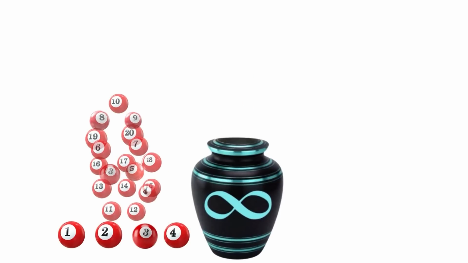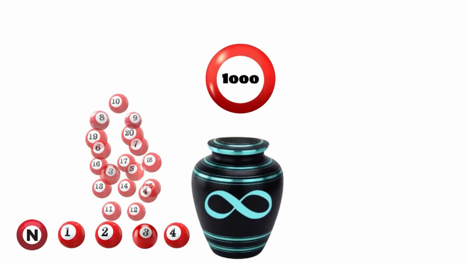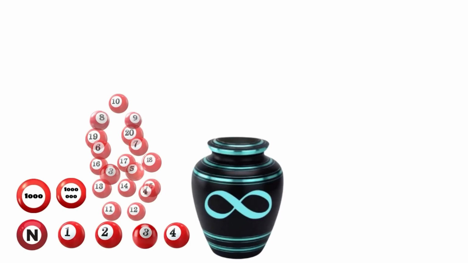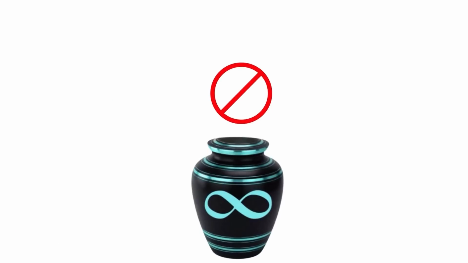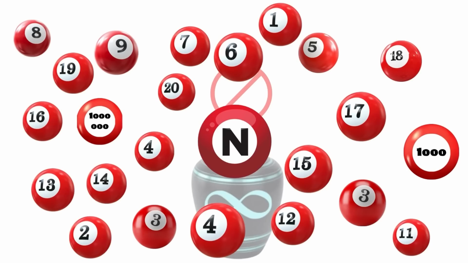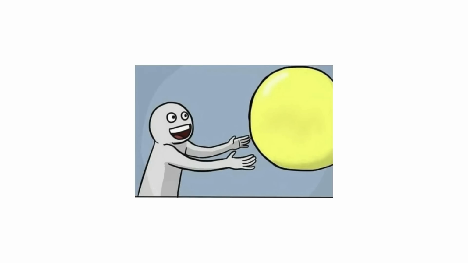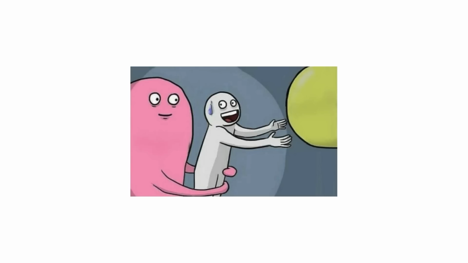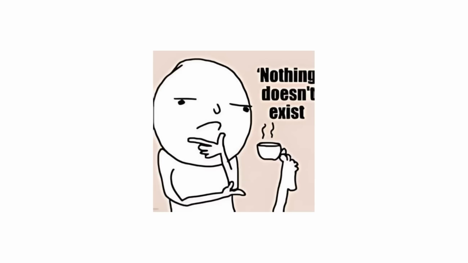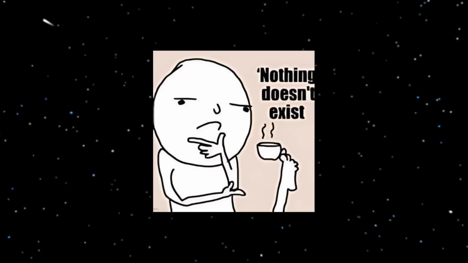For each step number n, the ball numbered n is removed from the vase. Eventually, ball number 1000 will be removed, then ball number 1,000,000, and so on. Since there are no balls that don't eventually get removed, by the end, all of the balls must have come out. There is no general agreement on the solution to this paradox. Besides the previous solutions, some people think it depends on exactly which balls you take out of the vase. Others think that the problem does not give us enough information to state the answer, or that it isn't well defined.